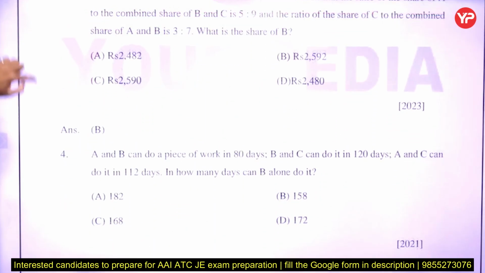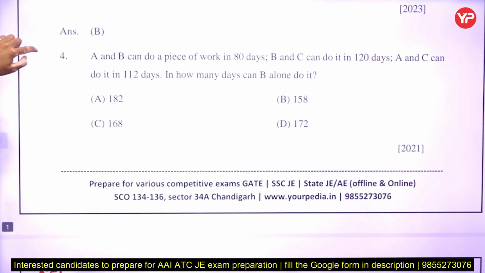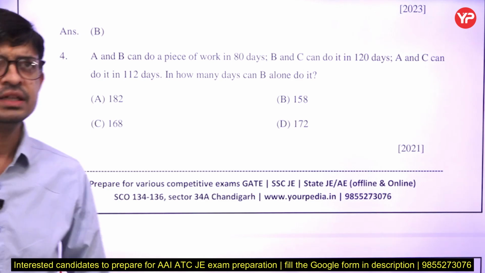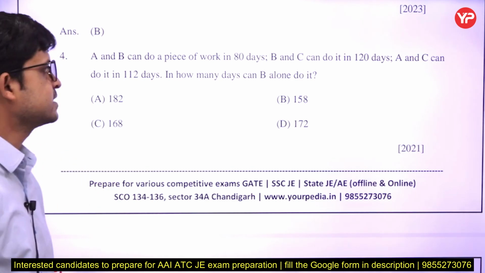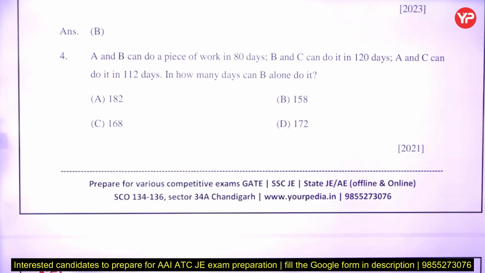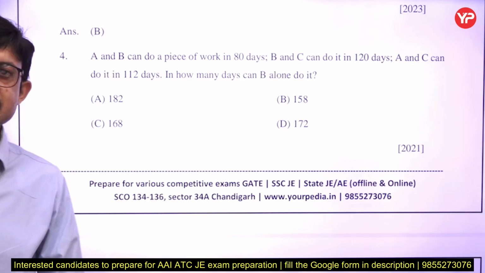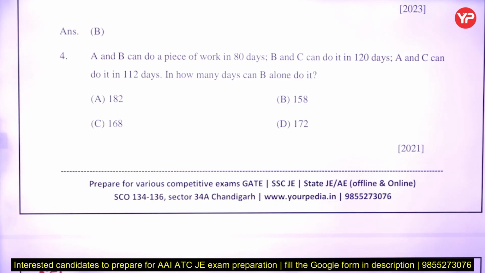What is the next question saying? A and B do a piece of work in 80 days, B and C do it in 120 days, A and C do it in 112 days. In how many days does B alone do the work? Very important and very interesting question.